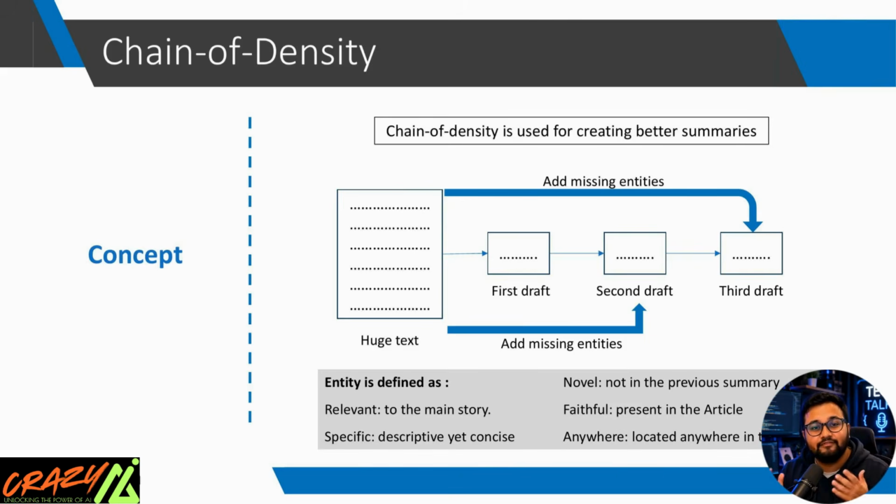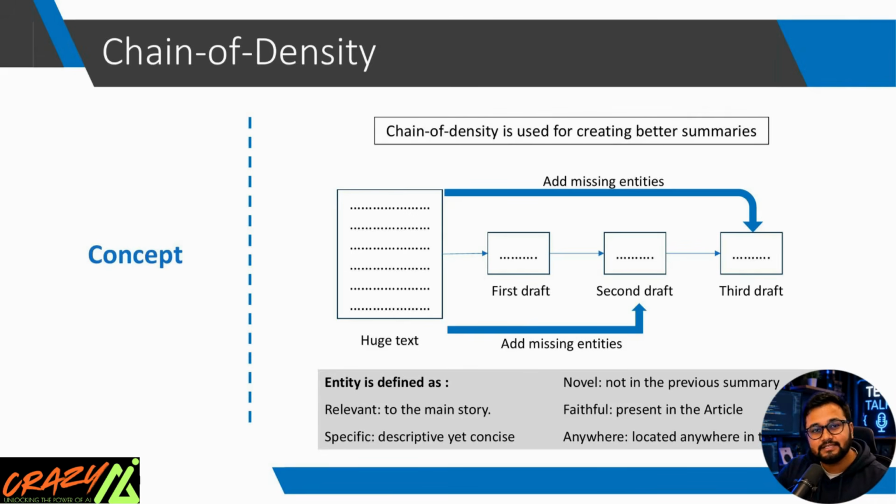3. Novel. Every new draft should add something new. Don't repeat old information. 4. Faithful. Never invent facts. Everything must exist in the original article. No hallucinations. 5. Anywhere. Important information can appear anywhere in the document, beginning, middle, or end. AI must search the entire article.